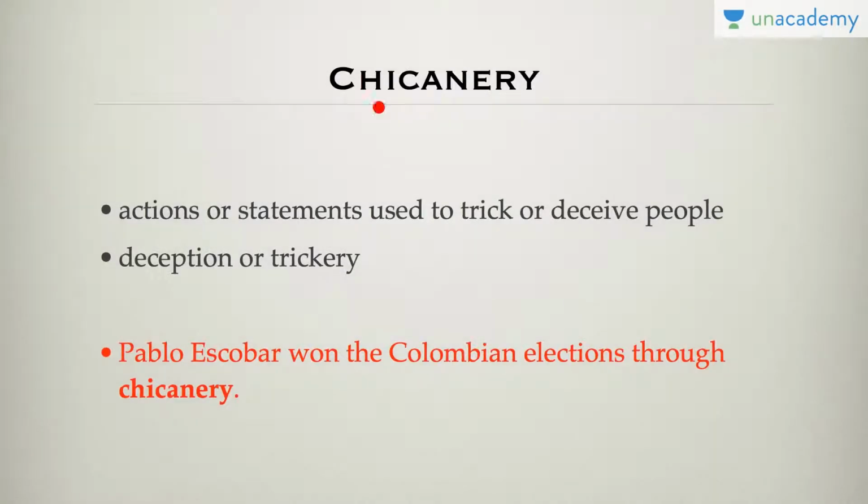Let's go to our next word, chicanery. Actions or statements used to trick or deceive people, or you can just call chicanery deception or trickery. So, for example, Pablo Escobar won the Colombian elections through chicanery, which is trickery or deception.